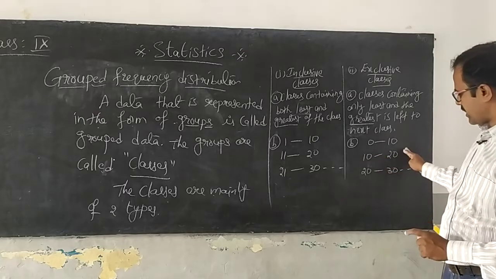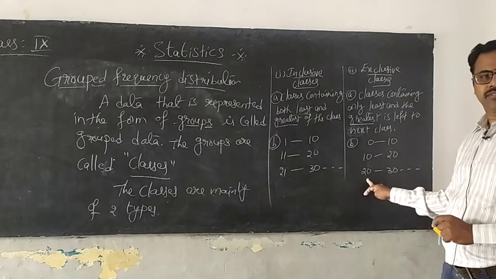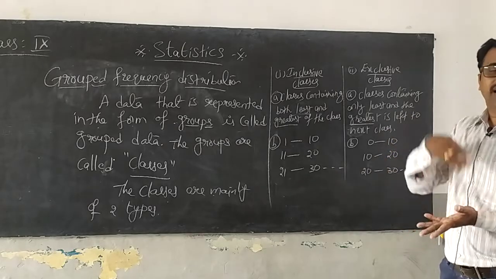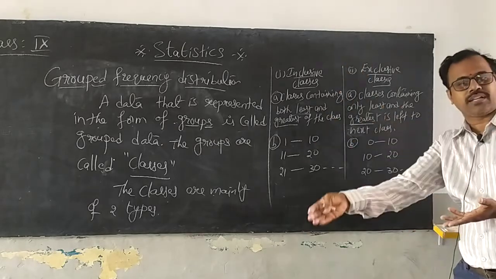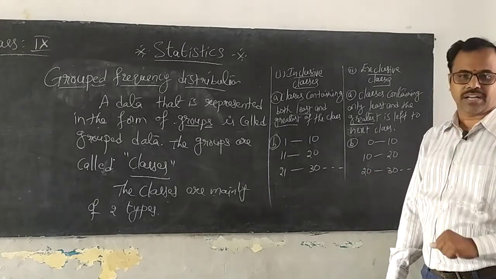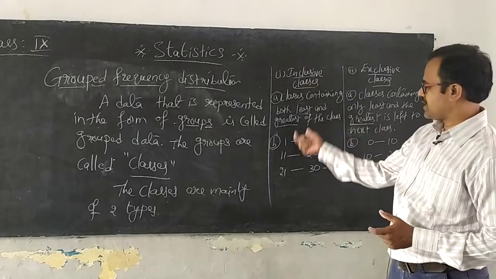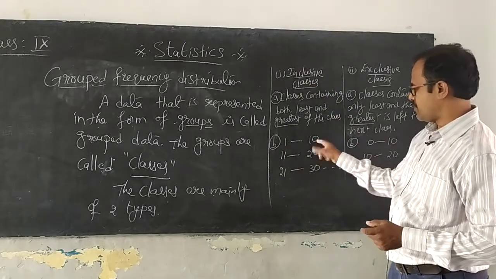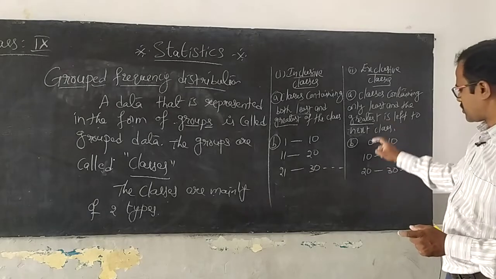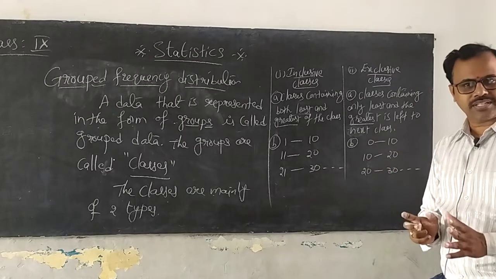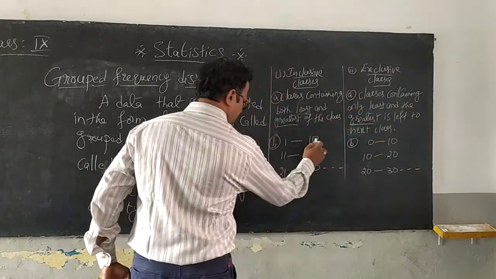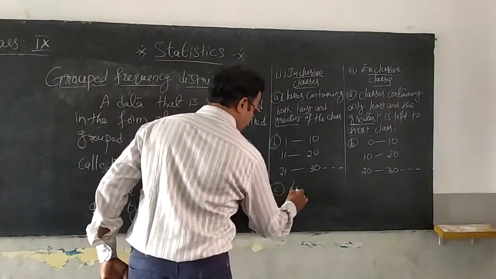20 is excluded here and used in the next class. Okay, the greatest value is not used in that class and it is removed and sent to the next class. Such type of classes are called exclusive classes. Inclusive means including, maximum and minimum values are included there. Exclusive, the maximum value is excluded to the other class. Do you understand? Right.